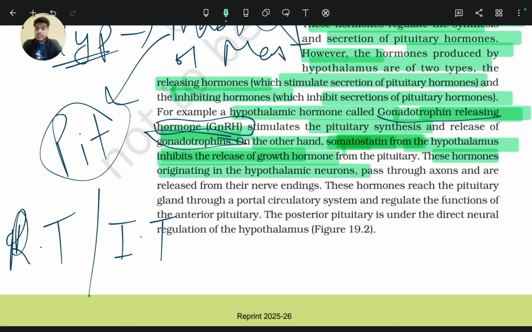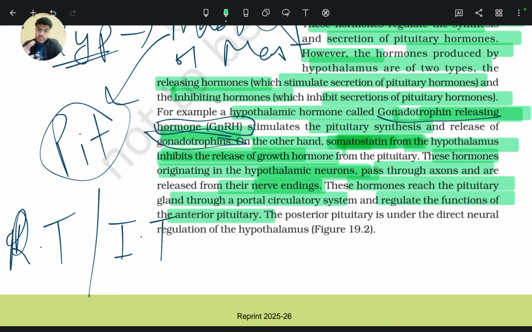All these hormones, like somatostatin, somatokinin, and gonadotropin releasing hormone, originate in the hypothalamic neurons, pass through axons, and are released from their nerve endings. These hormones reach the pituitary gland through a portal circulatory system and regulate the function of the anterior pituitary. The pituitary is of two types: anterior pituitary and posterior pituitary.